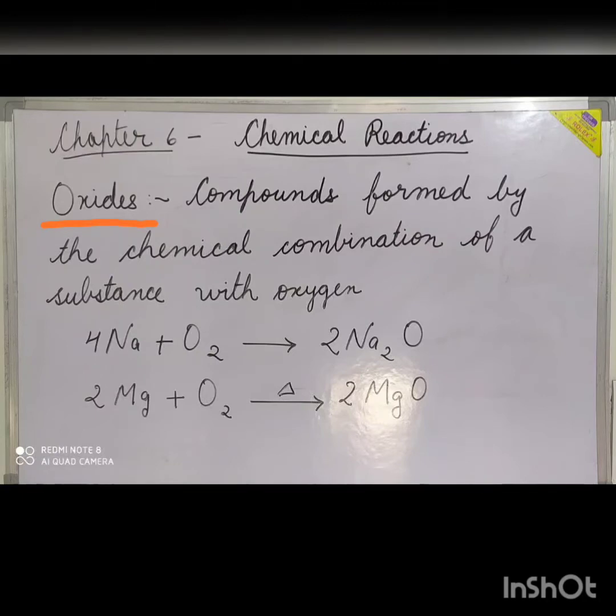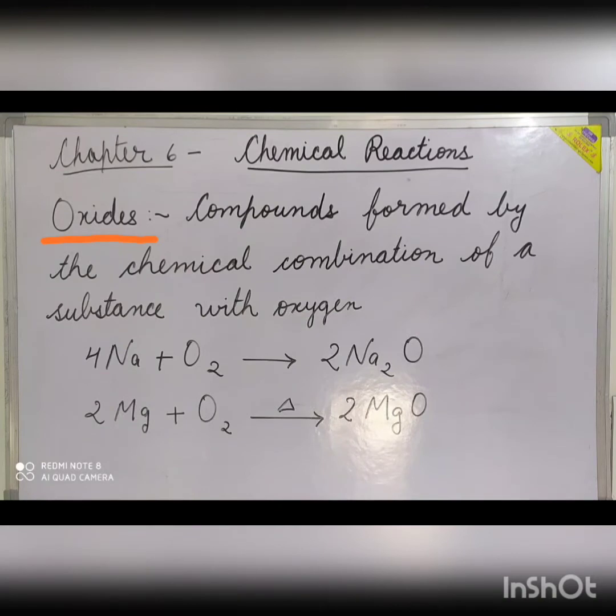Some substances react with oxygen even at room temperature to form their oxides. For example, when sodium is exposed to air, it burns instantaneously, forming sodium oxide. Some substances react with oxygen only upon heating to form their oxides. For example, magnesium reacts with oxygen on heating to form magnesium oxide.